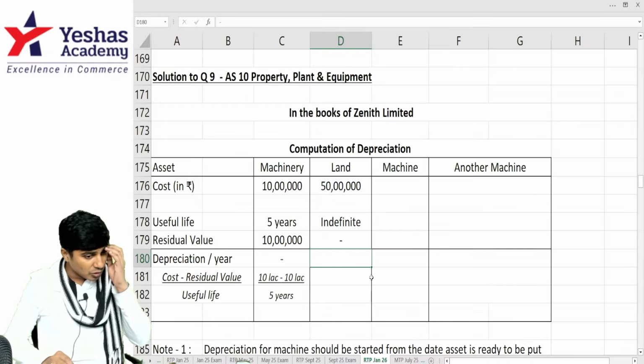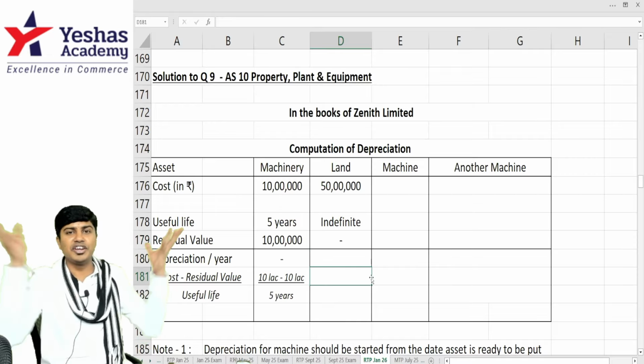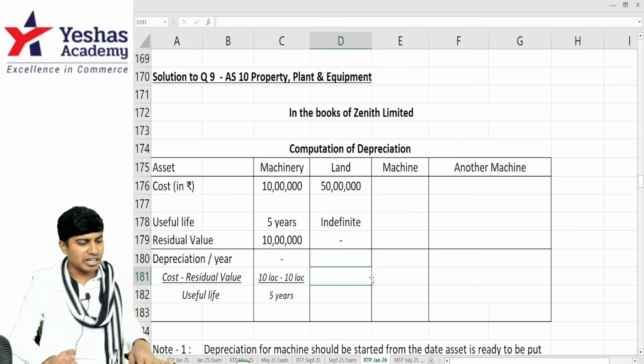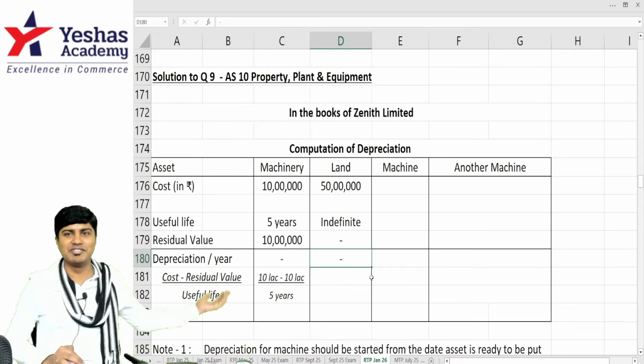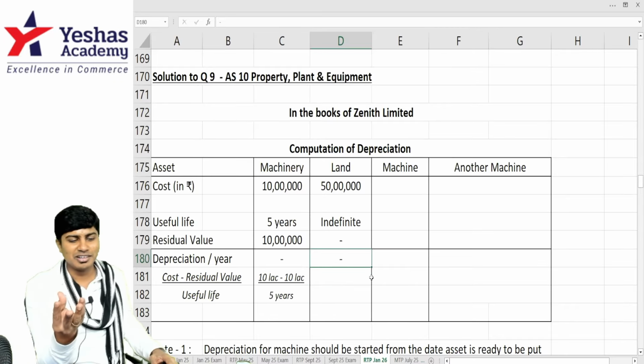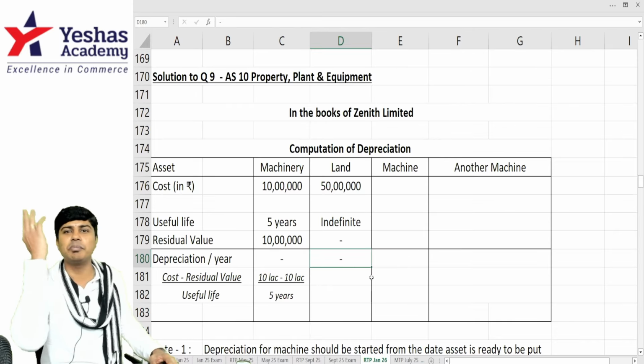So, we will do 50 lakh minus scrap value 0 divided by infinity. Do it. 50 lakh divided by infinity. You can't do it in the calculator. Depreciation will not come. Such a beautiful question. They've given 4 assets. In 2 assets, depreciation is not there.